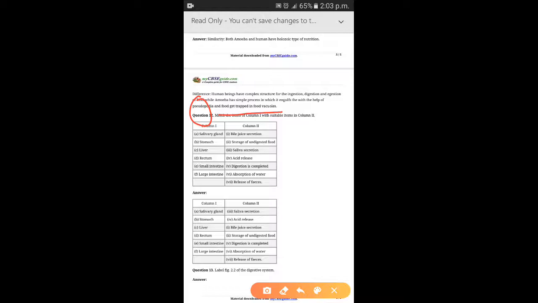It has finger-like projections called pseudopodia, and amoeba engulfs its food with the help of pseudopodia, which stretch around the food and fuse with each other. This forms a vacuole in the cell called food vacuole. Right? Understood, beta? Human beings have complex structure for digestion of food, whereas amoeba has a simple process, right?